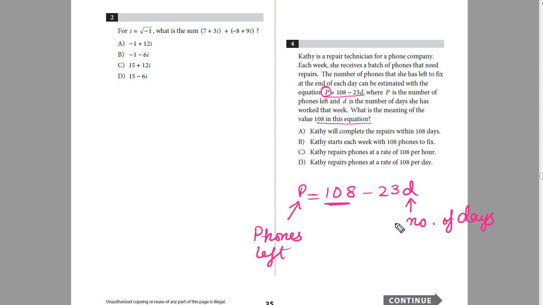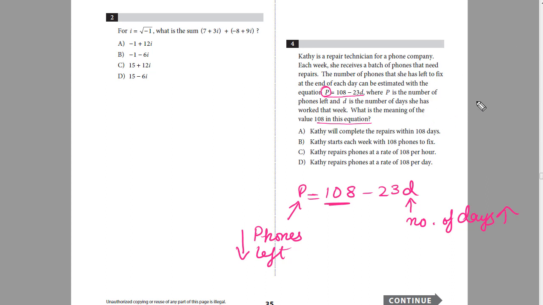Let's suppose she worked for 1 day. So the total number of phones that would be left will be 108 minus 23. Let's suppose that D is equal to 2. So the total number of phones that will be left would be 108 minus 23 times 2, that would be 62. So you can see, as we are increasing the number of days, the number of phones that are left is decreasing. So we can say that this 108 would be all the phones that she has in total that she has to repair.